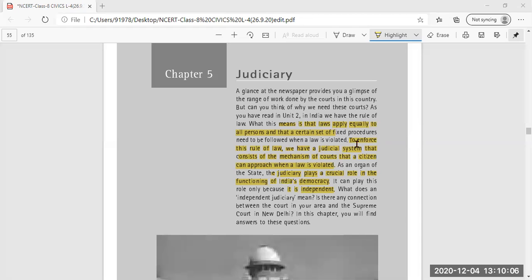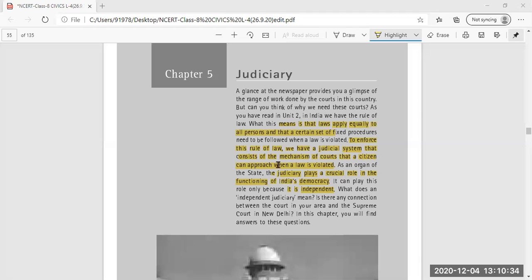But a fixed procedure is also there which needs to be followed when the law is violated. If the law is passed in the parliament, it has to be followed. And if these laws are violated by any person, any group or community, then a certain procedure is there to be followed to punish them.